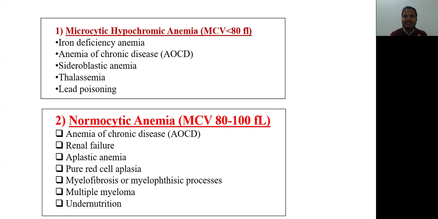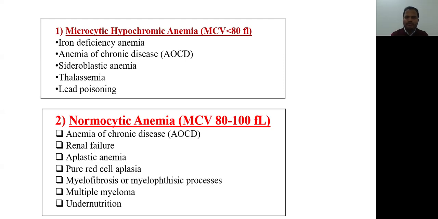What are the causes of microcytic hypochromic anemia? First one is iron deficiency anemia. That is the very important and most common cause of anemia. Second one is anemia of chronic disease. Third is sideroblastic anemia, then thalassemia and lead poisoning. These are the causes that lead to microcytic hypochromic anemia.